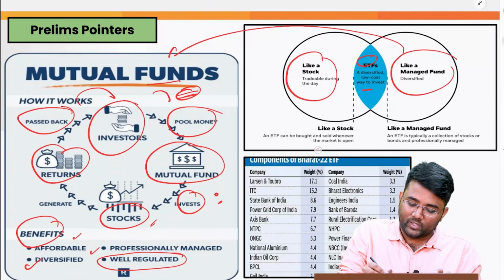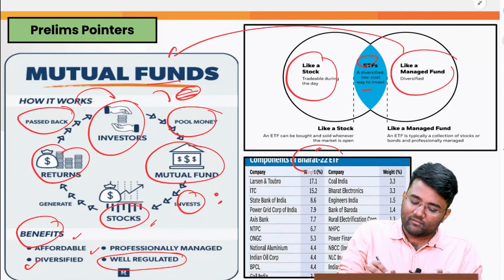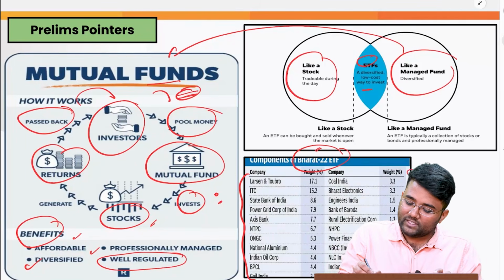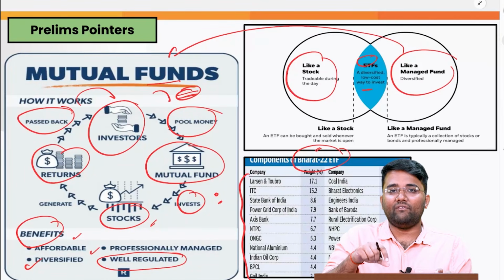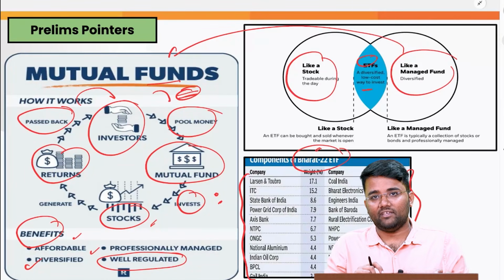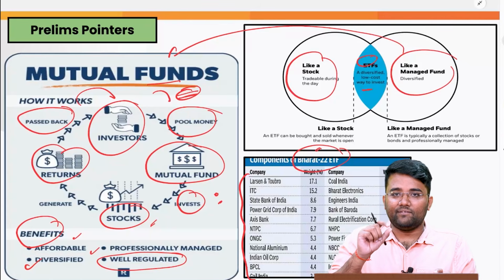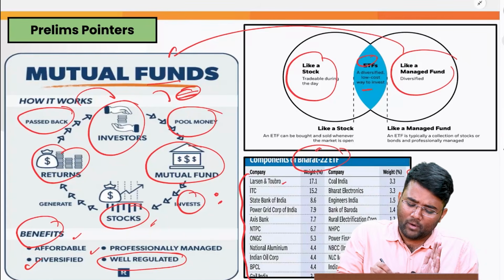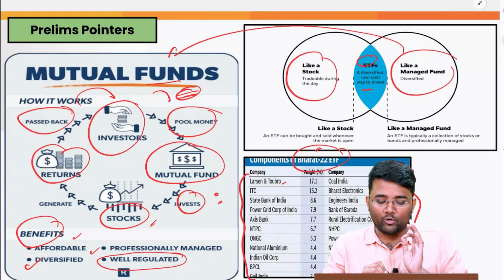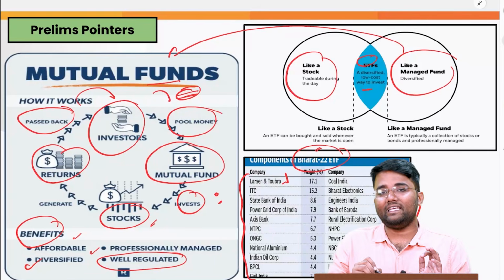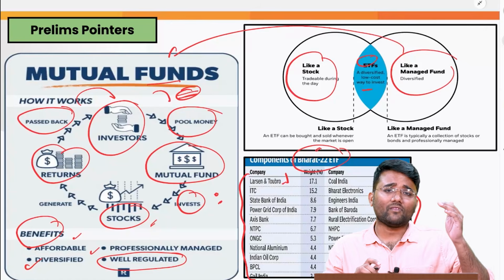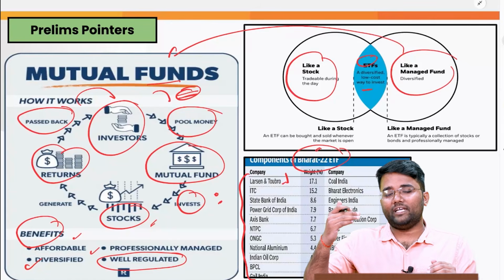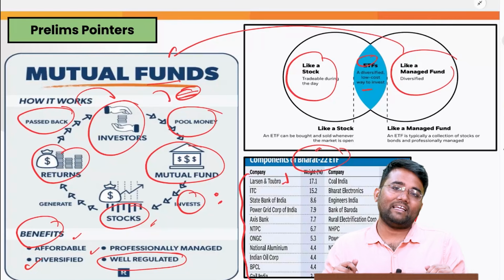For example, Bharat 22 ETF: whenever you buy one unit of Bharat 22 ETF, you are buying shares of these companies in the weights assigned to this particular ETF. To ensure that risk is diversified, let's suppose you invest your whole amount in Larsen and Toubro itself. If there is a significant decline in the stock of L&T, the amount you have invested will also decline.